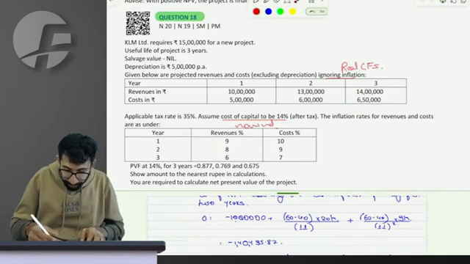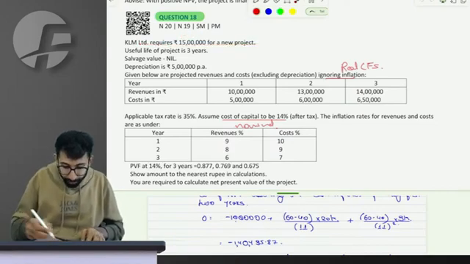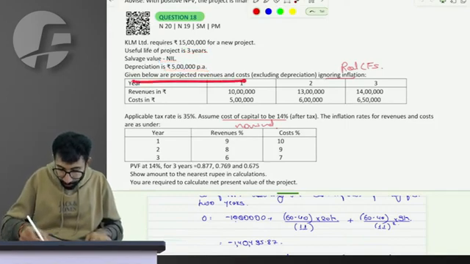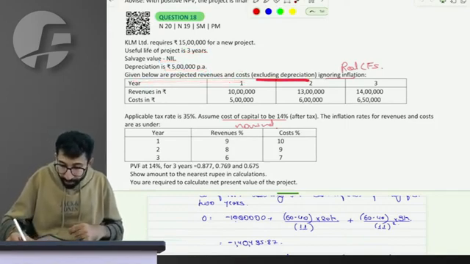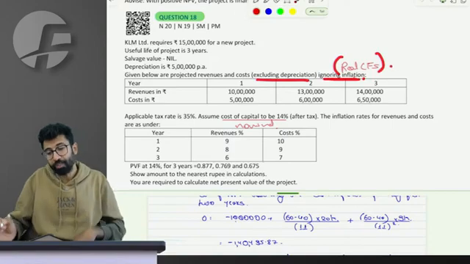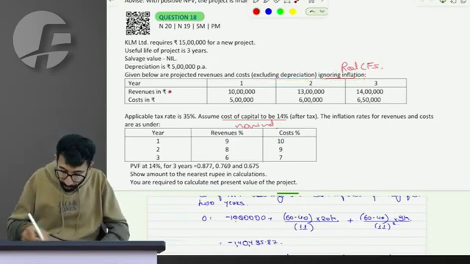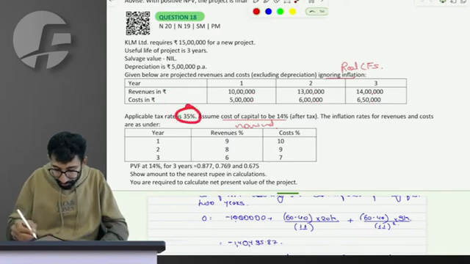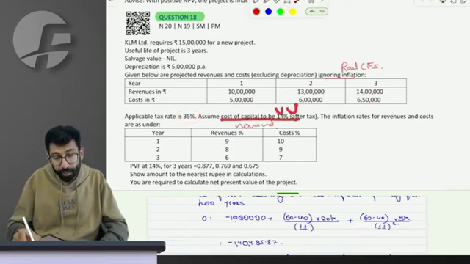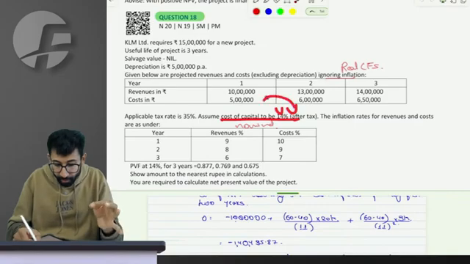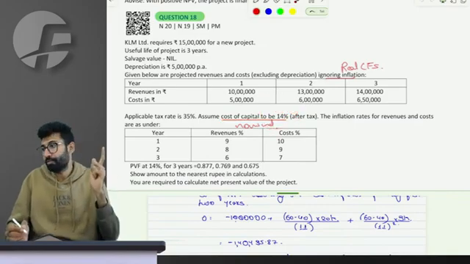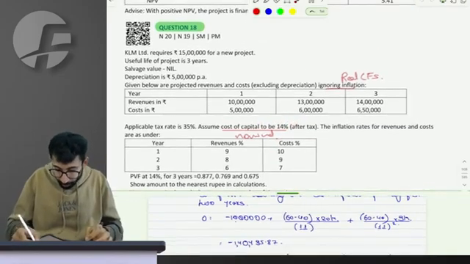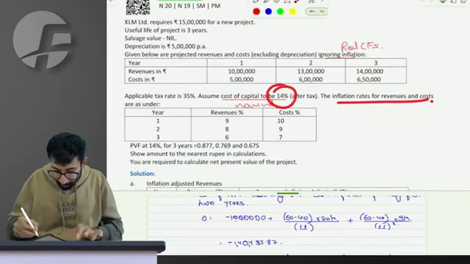Sir, KLM requires 15 lakhs for a project. Life 3 years, salvage value nil, depreciation 5 lakh per annum. Given below are the revenue and cost, excluding debt, ignoring inflation, meaning to say they are real, right? So revenue in real terms, cost in real terms for the next 3 years. We have tax rate 35, cost of capital 14%. If they don't say anything, that is nominal. If they specify, then it is fine. Nominal cost of capital 14. You have to calculate the NPV.